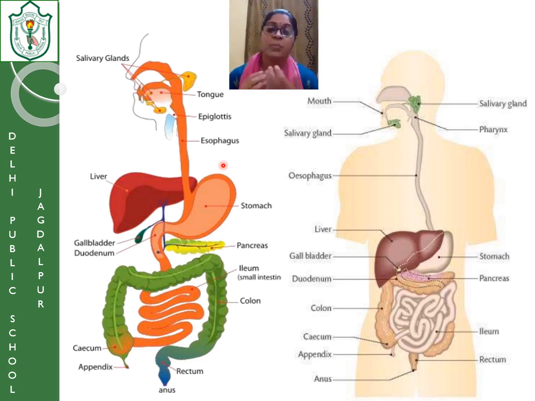Because the esophagus is also made up of muscles, there is a constant contraction and relaxation of the muscles. That contraction and relaxation of the muscles of the esophagus is called peristalsis movement. What is it? Peristalsis movement. So in the esophagus there is no digestion, only the movement of the food is done. The transportation of the food is done from the mouth to the stomach.